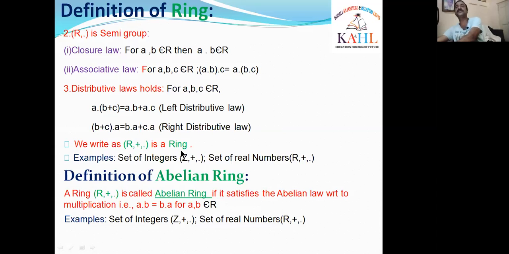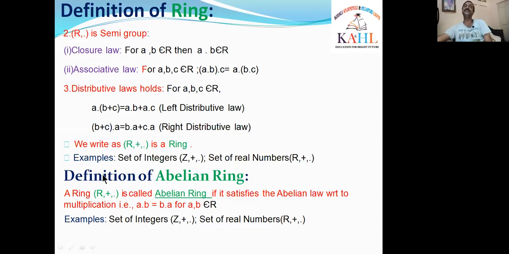What are the examples for this one? The set of integers Z with plus and dot is an example of a ring, and the set of real numbers R with respect to the operations plus comma dot is also an example of a ring.